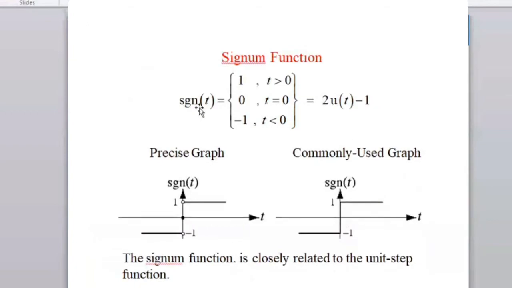And this is the signum function. Okay, I'm just about to close.